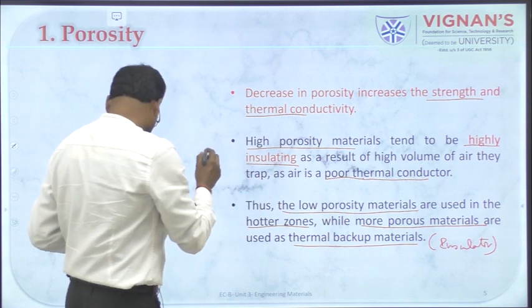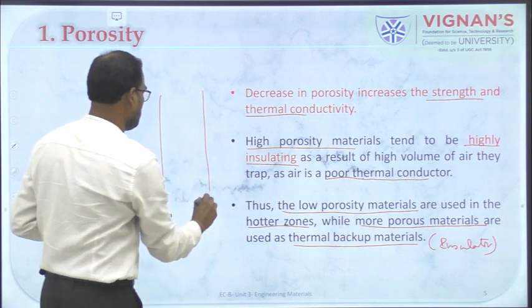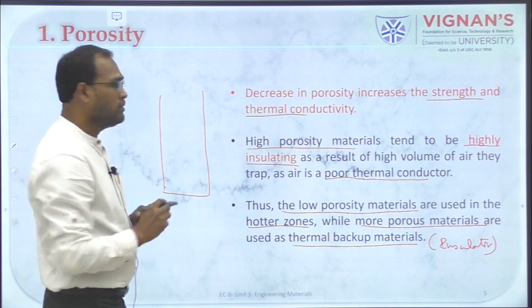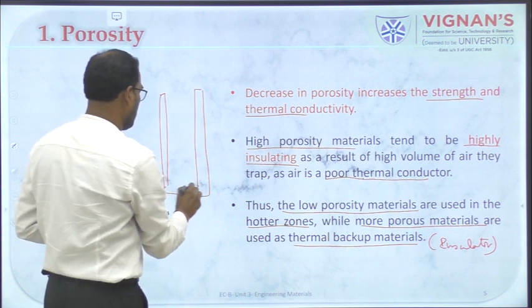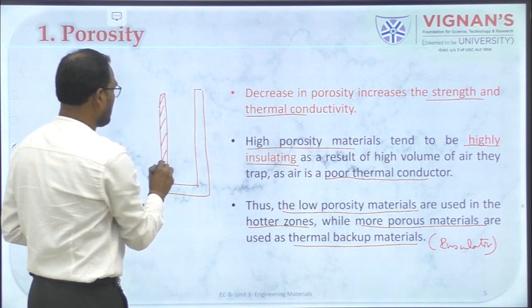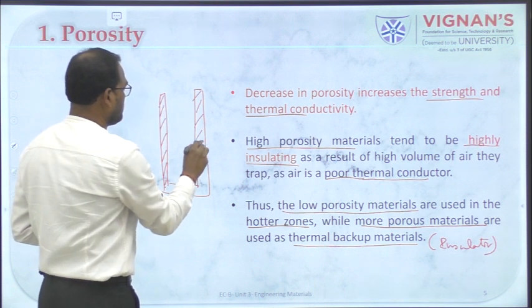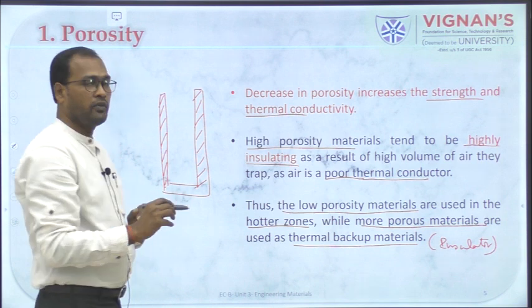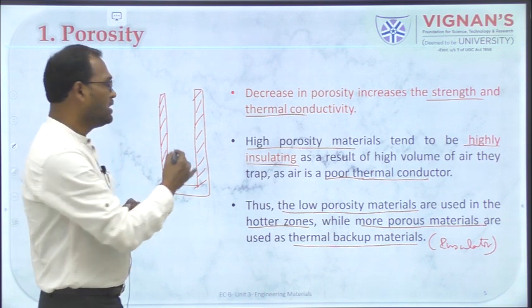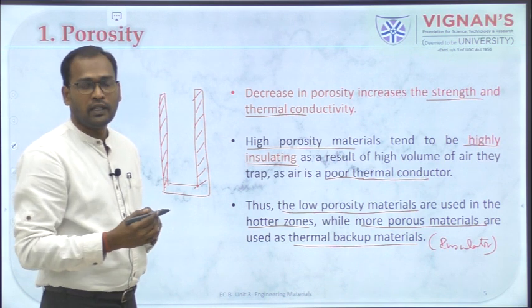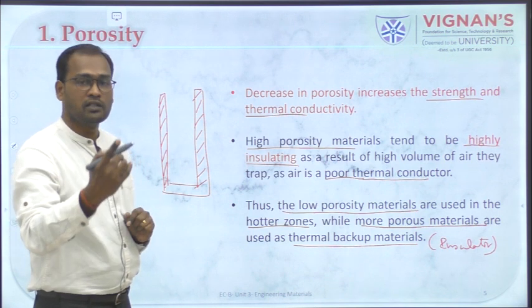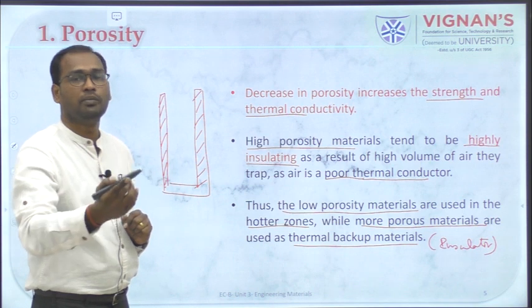For example, if you take an oven which is made of refractory materials, right? If you follow my earlier class, these refractory materials are used in the lining of ovens, and that lining can be either single or multiple layered, right?